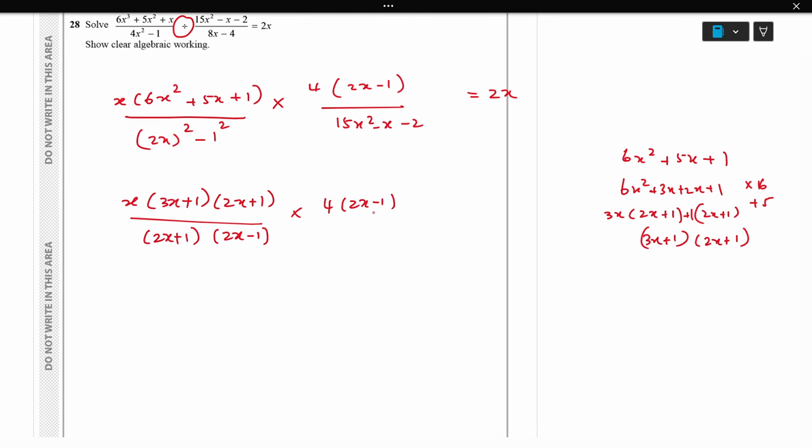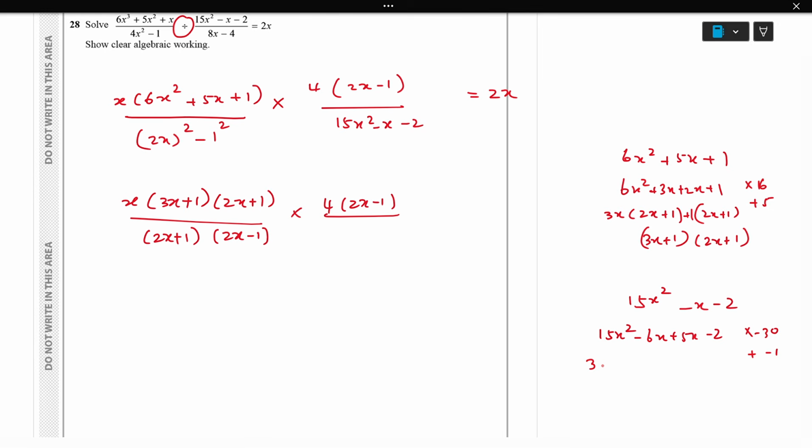Here also I have to factorize 15x square minus x minus 2. Multiplied we have to get minus 30, added we have to get minus 1, which is minus 6 and 5. So 15x square minus 6x plus 5x minus 2.